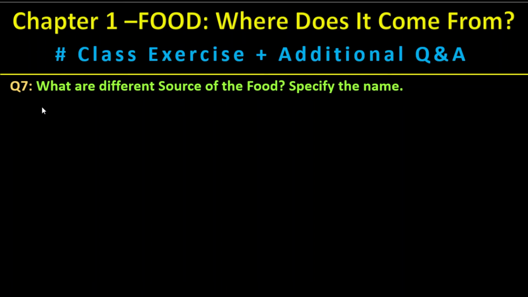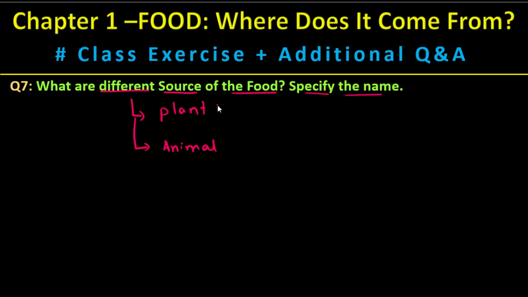The question is, what are different sources of the food? We read in the chapter that we have only 2 sources of food. One is plant source, another one is animal source. Okay, we answered the first question. Second sub question they are asking, specify the name.